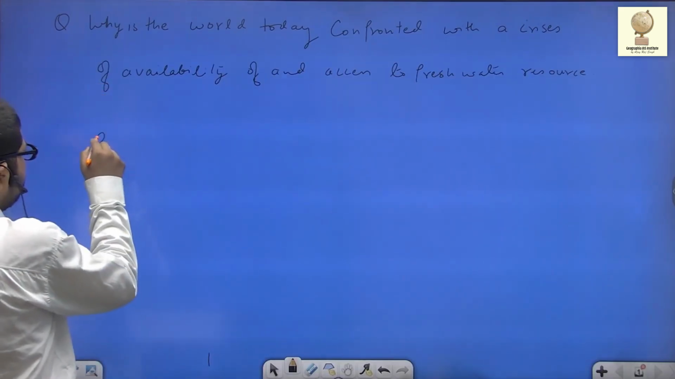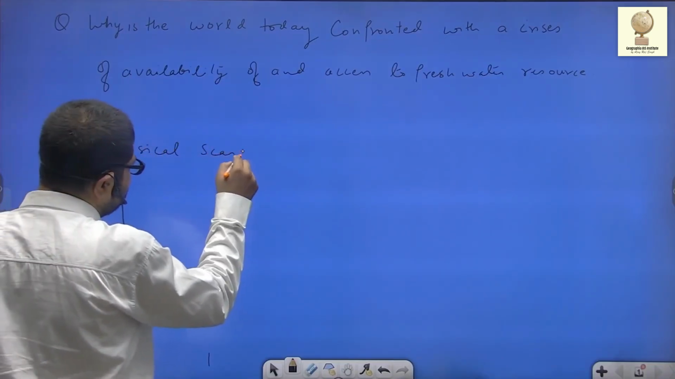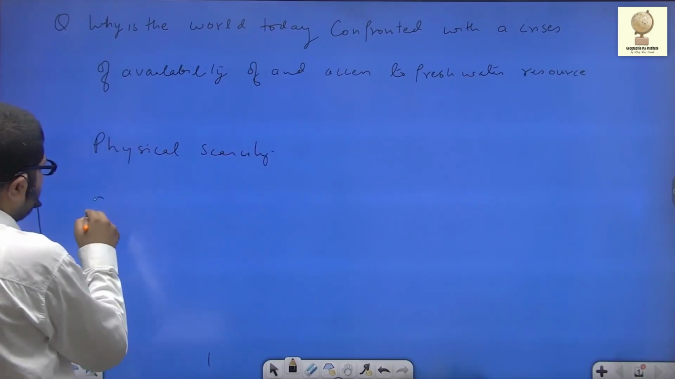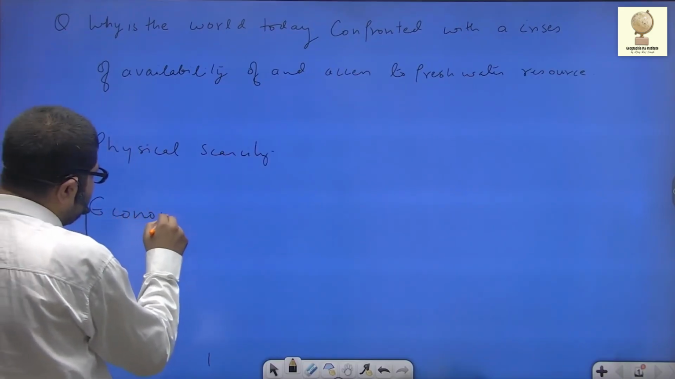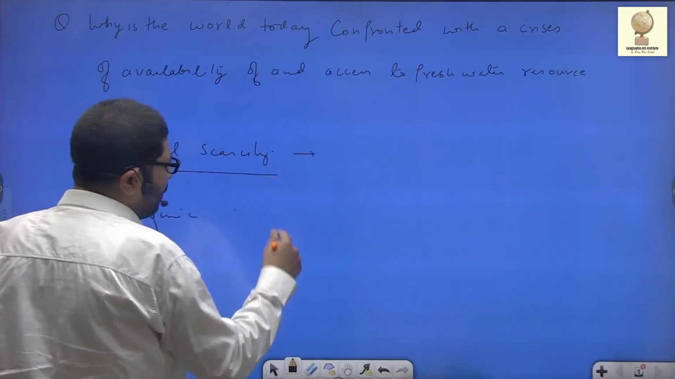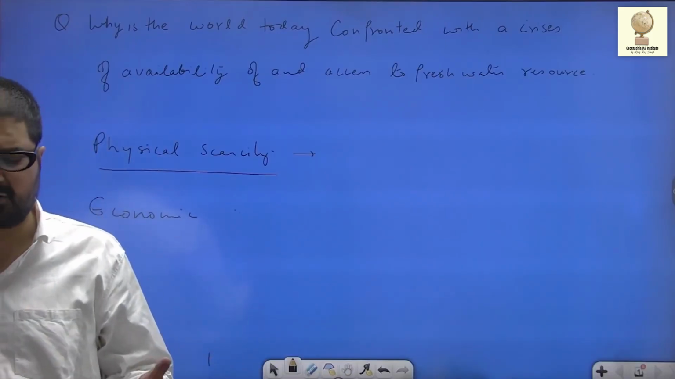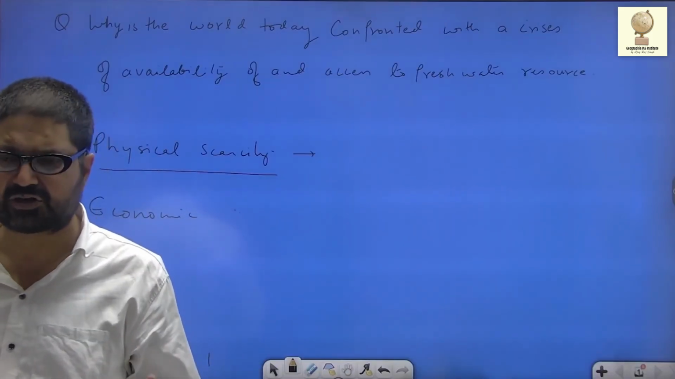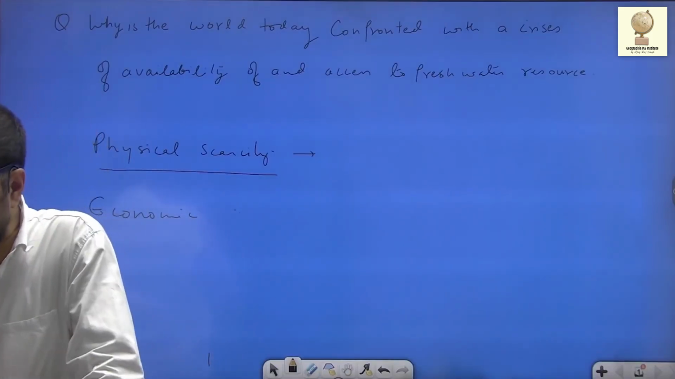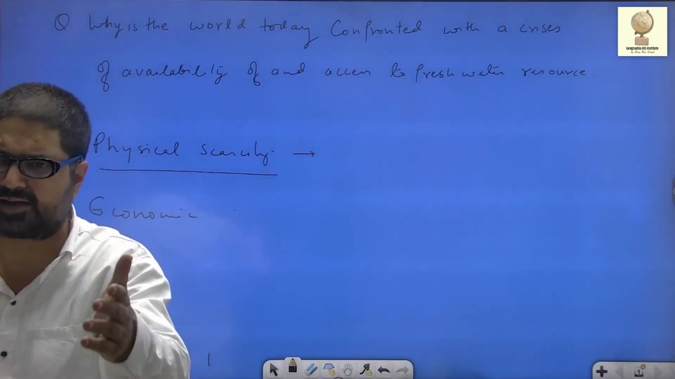One is physical scarcity, and second is economic scarcity. Physical scarcity is simply when water isn't available. Matlab water, the availability of water is in short supply. That is where there simply isn't enough water. That is physical scarcity. That is rare.